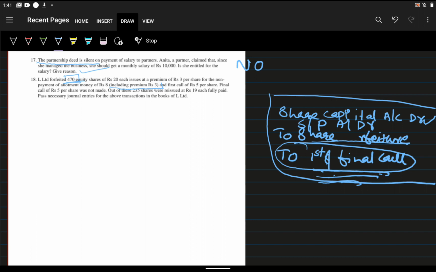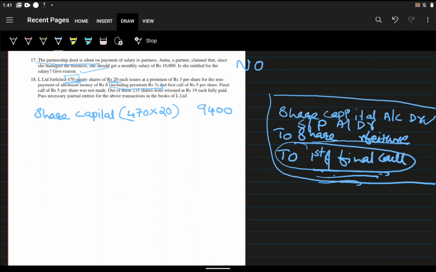Now we can do the answer for this question. Share capital account debit is equal to total number of shares we forfeited, that is 470, into the value of one share, that is 20 rupees per share, which is given. So that is equal to 9,400.